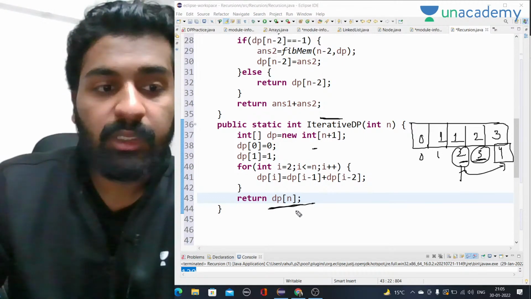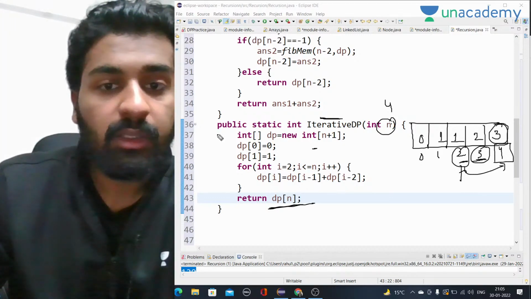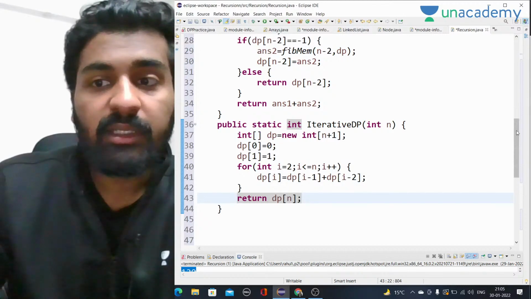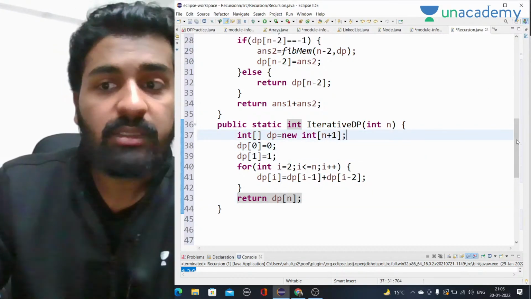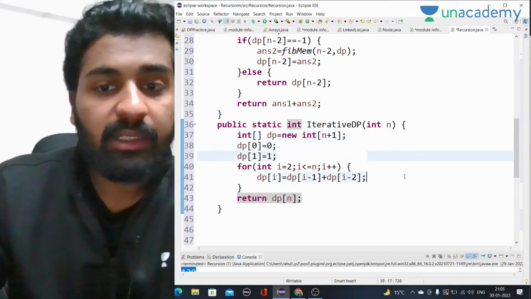Now at last I have to return dp of n. That means whatever value I was calculating for the fourth value, dp of 4, I will return, that will be 3. Okay, that will be 3. See how easy this code is, like the iterative dp part. It is easier right now because it's just a Fibonacci series. But as we move forward to the bigger questions, it will become a little bit difficult to directly write the iterative code.